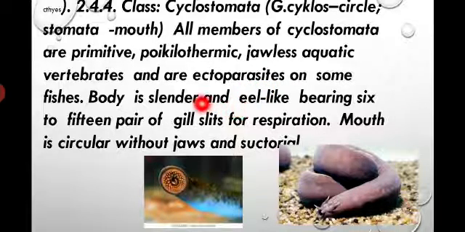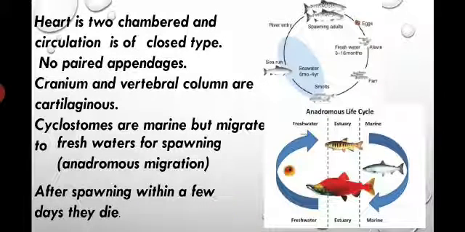The body is slender and elongated, eel-like fish, bearing how many pairs of gills? 6 to 15 pairs of gill slits for respiration. The mouth is circular and without a jaw, with suctorial habit, imbibing or adhering to food and engulfing it into the body. The heart is two chambered.